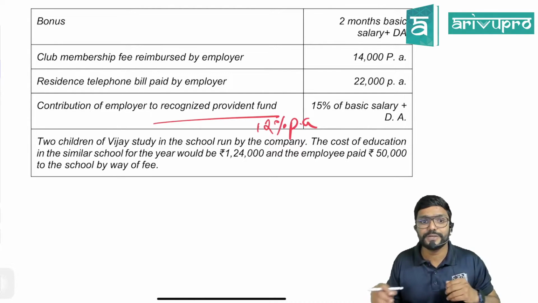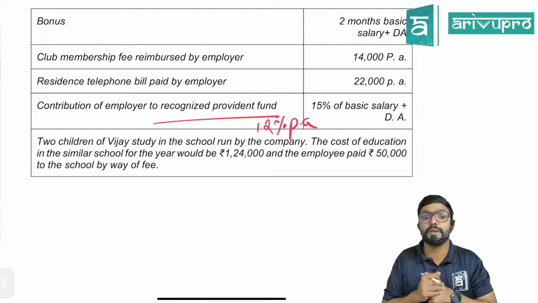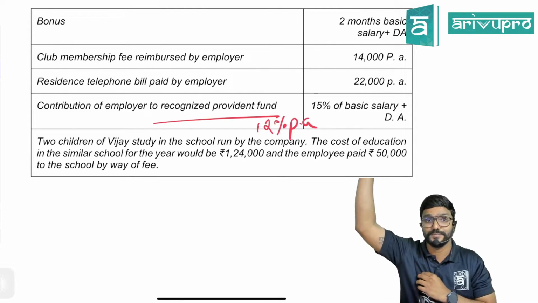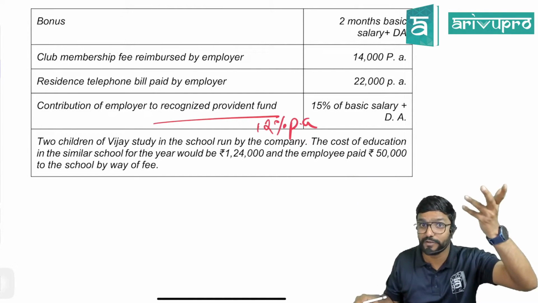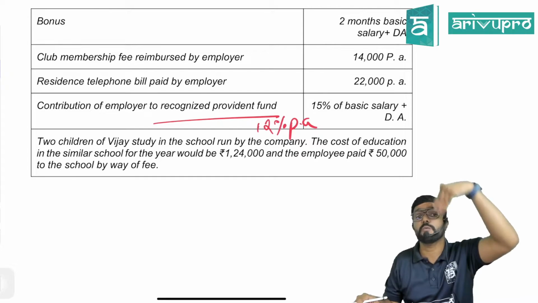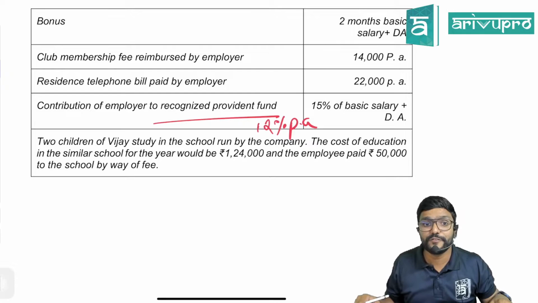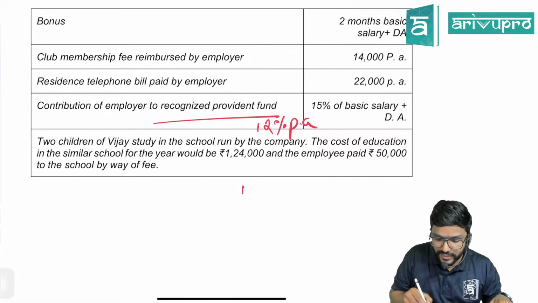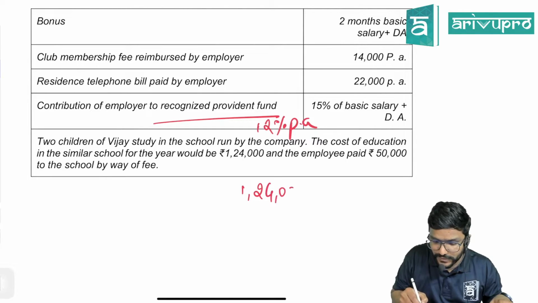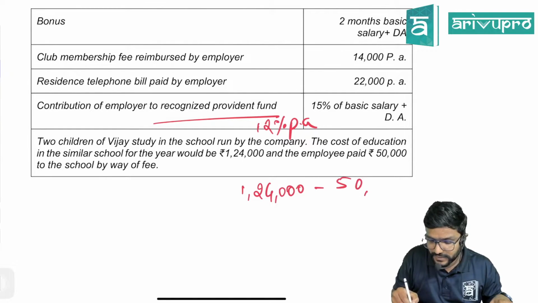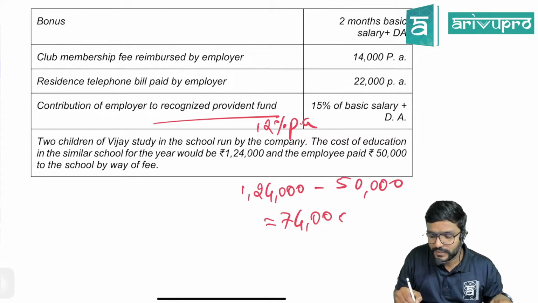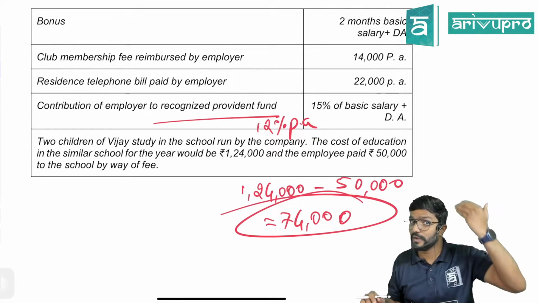The cost of education in a similar school for the year would be 1,24,000. Up to 1,000 it would not have been taxable, but here it is actually 1,24,000. The employee paid 50,000 to the school by way of fee. That means what is the net benefit he is enjoying? 1,24,000 minus 50,000, 74,000. Will this be taxable in the hands of the employee? Yes.